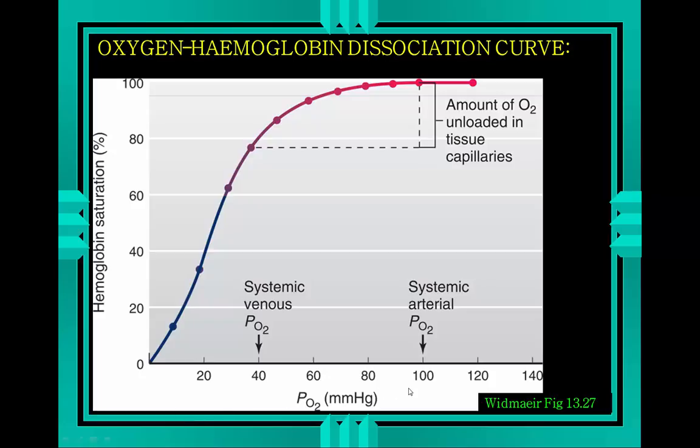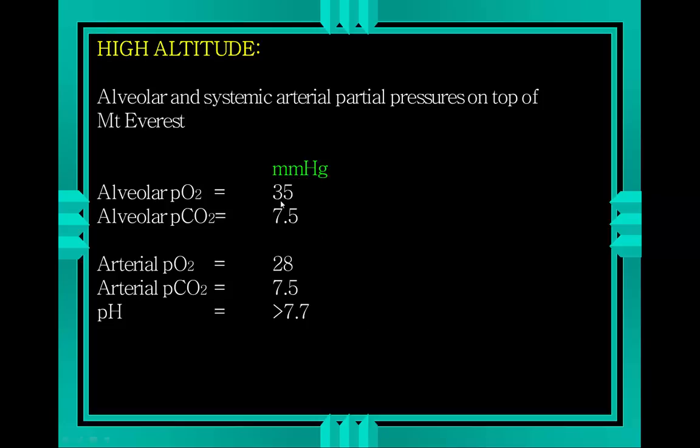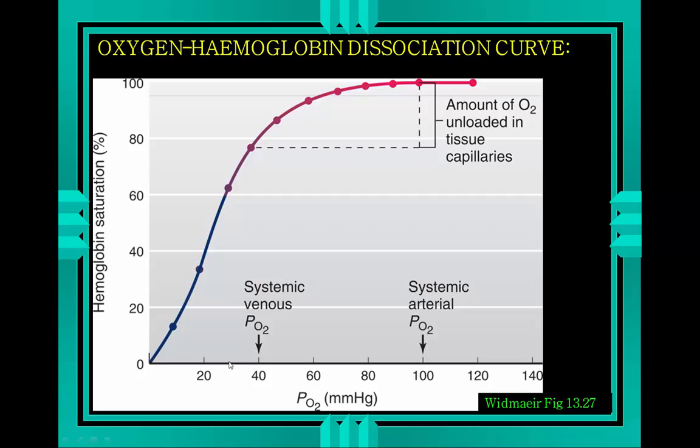Now if we said in the last overhead that the PO2 should you be on top of Mount Everest, is only 35 millimeters of mercury, and the arterial PO2 is even less, closer to 30 millimeters of mercury, what effect would that have on hemoglobin saturation? If we look at our graph, we see that at those low levels of PO2, the percentage of hemoglobin in your body that would be fully saturated would be about 60%. This, again, poses a significant physiological challenge.